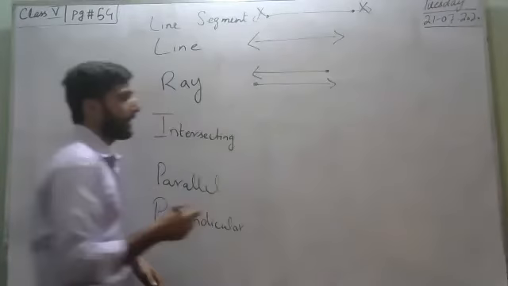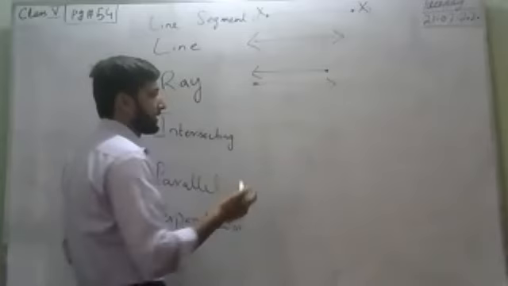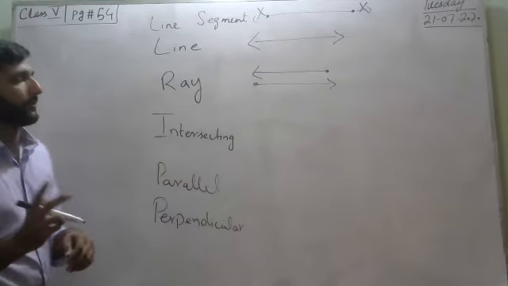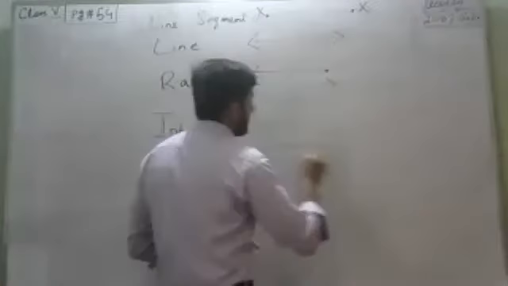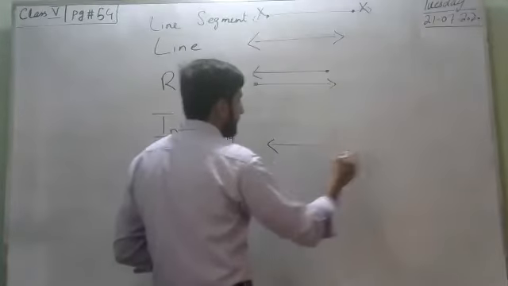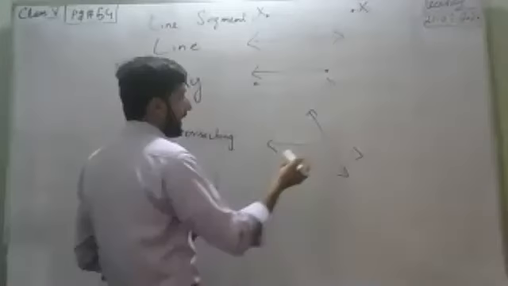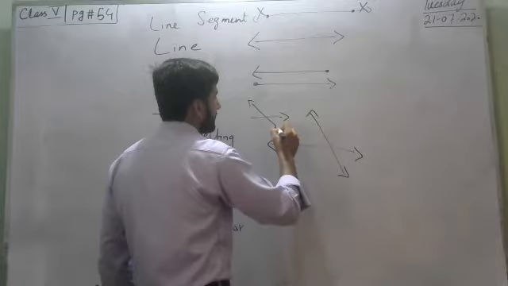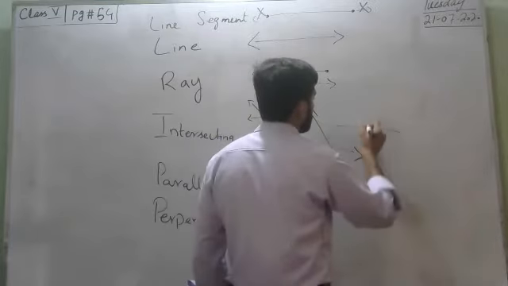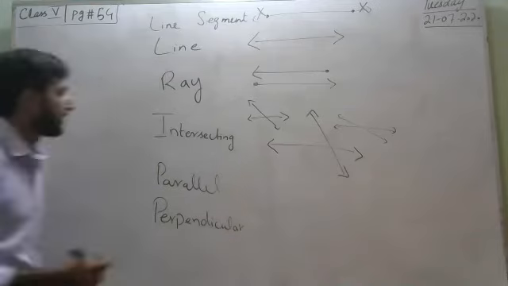Intersecting lines. For such a scenario we have to use two lines, because for intersecting we need two lines. Two lines are used for making an intersecting diagram. Like this is a line and the other one is this. At any angle they can intersect each other like this, like this. These are all intersecting lines.